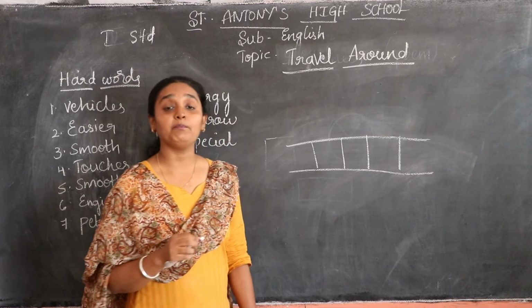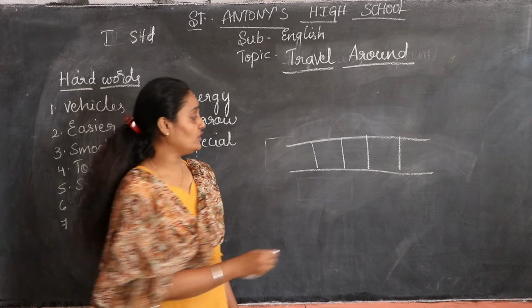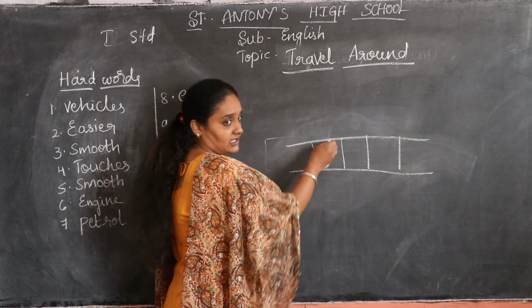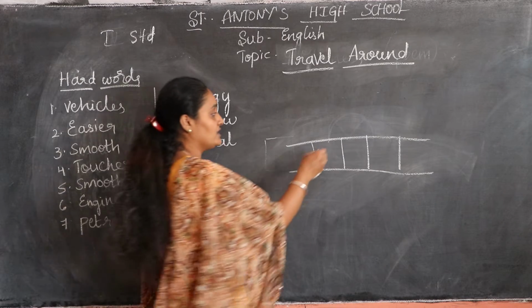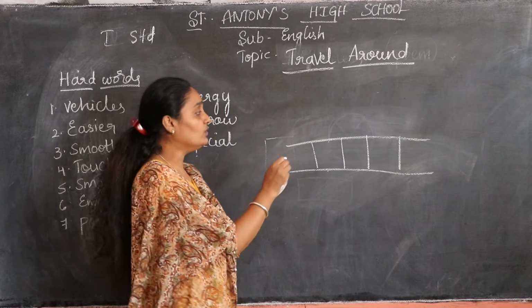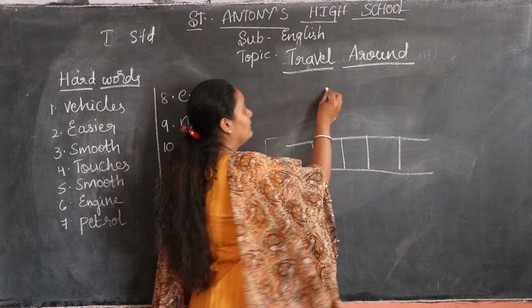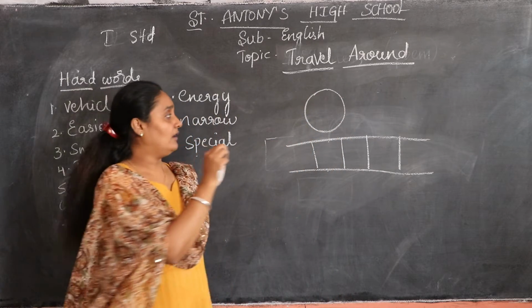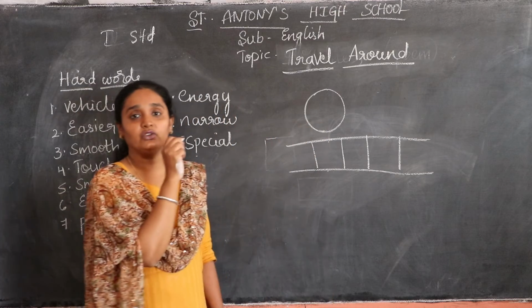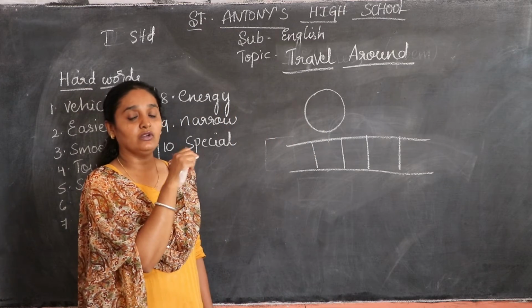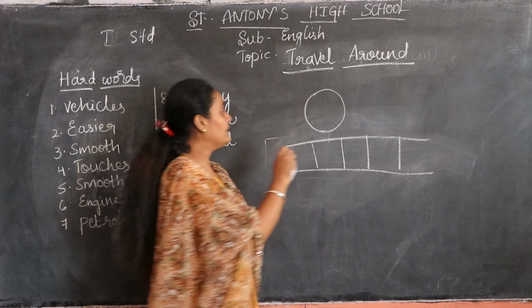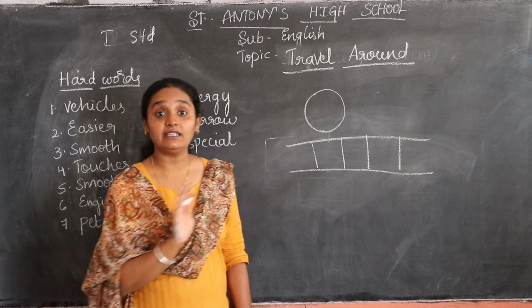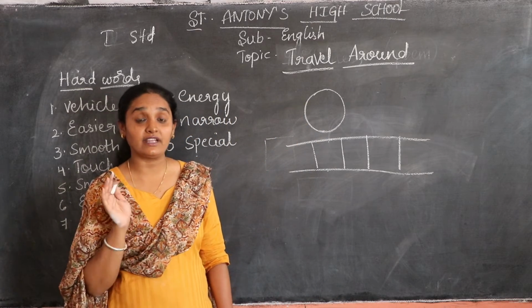The train will have metal wheels. You can see these lines are parallel to each other. When the train moves, the wheel is round, like this. It doesn't have any tire. So you can see the difference here.